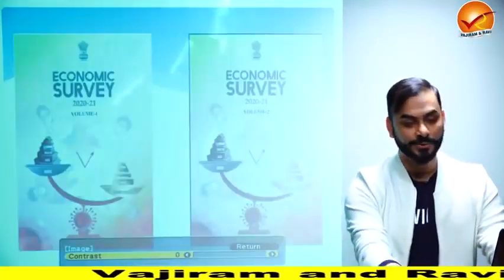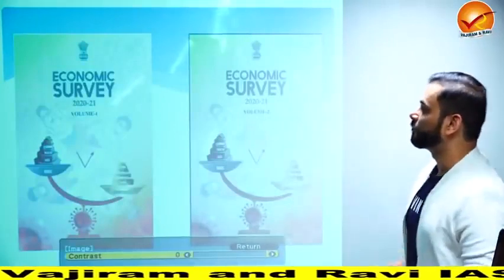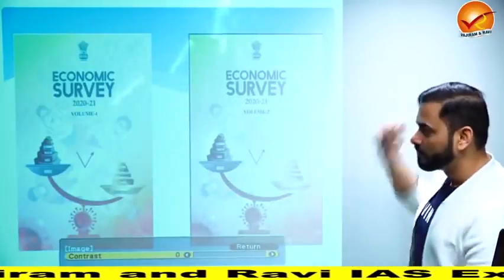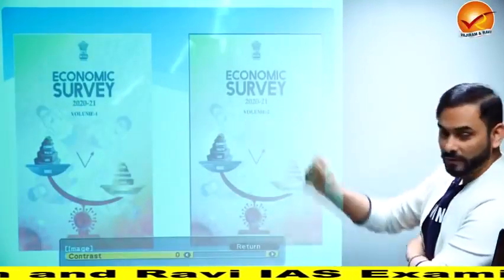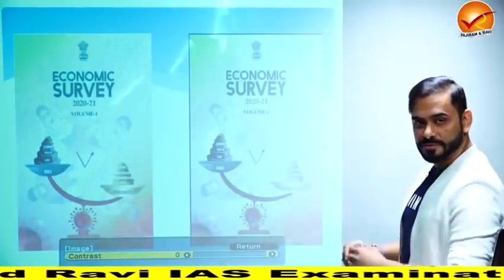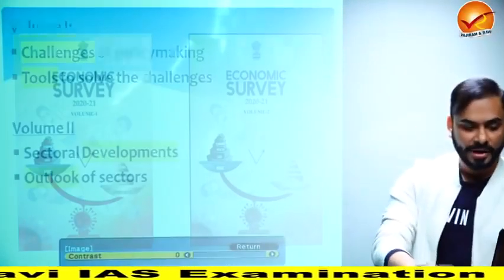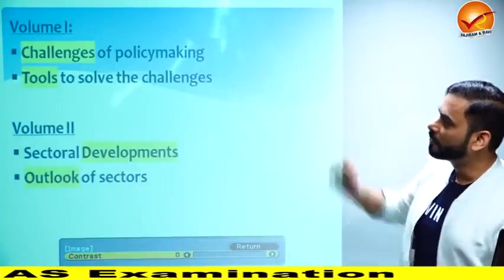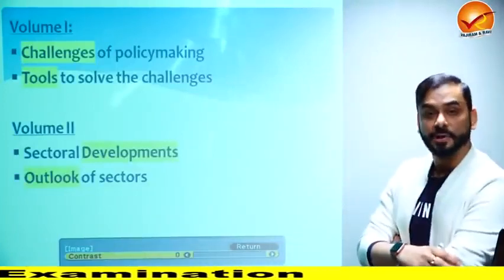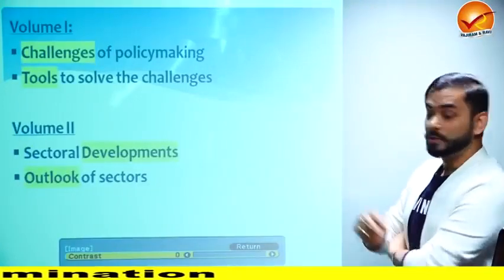You know that it has two volumes, volume 1 and volume 2. See, that's volume 1, volume 2. Now if you look at volume 1, what's the difference between these two volumes? First let's understand that. Look at volume 1. So volume 1 would talk about challenges of policy making and tools to solve the challenges.